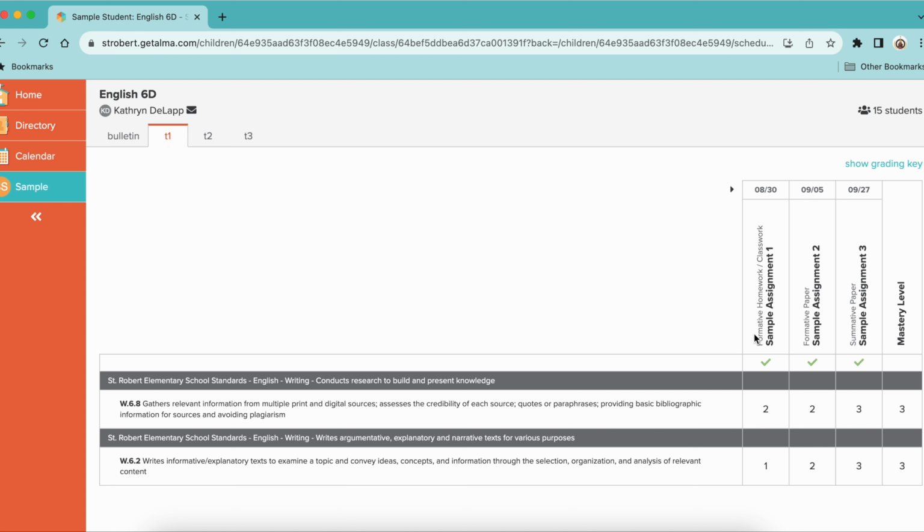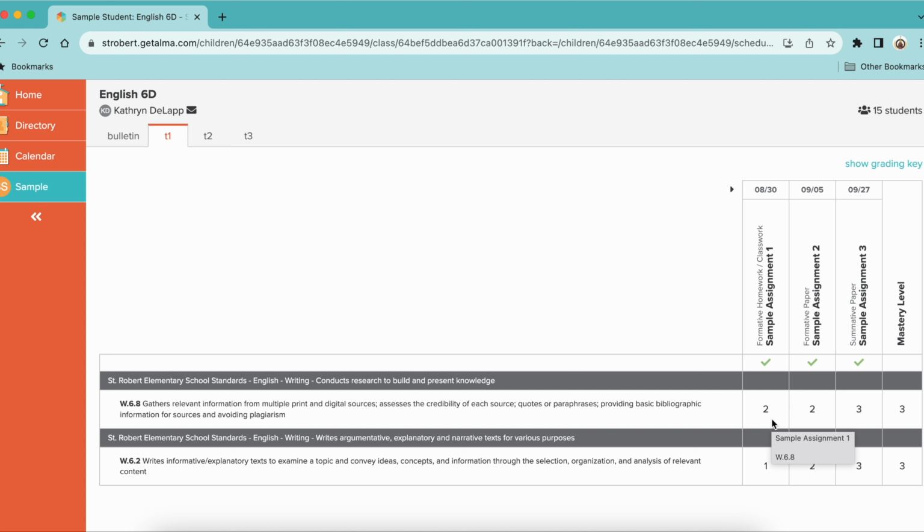So formative grades, you can see it says formative homework here, formative paper, and then there's a summative. These formatives, you see these 1s and 2s. It's not reason to panic, especially if it's formative. So formative shows you where the kid starts and how they progress as they move towards the summative, when they are to have mastered a standard, any given standard. So it is normal to see, especially 2s on formative assessments, because a 2 means that they are approaching a standard and haven't yet mastered it.